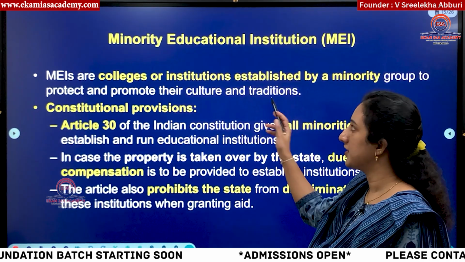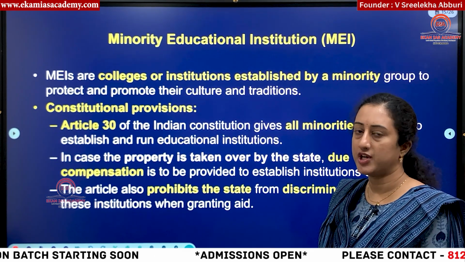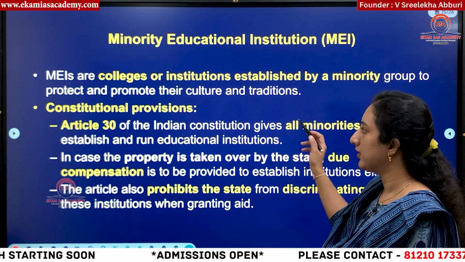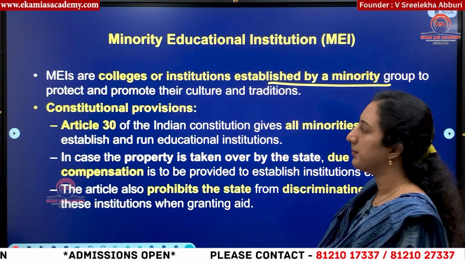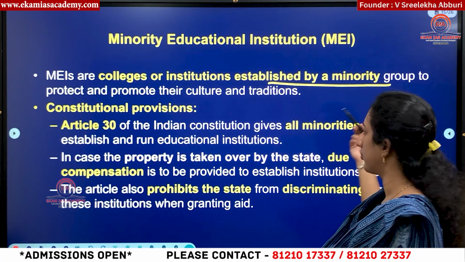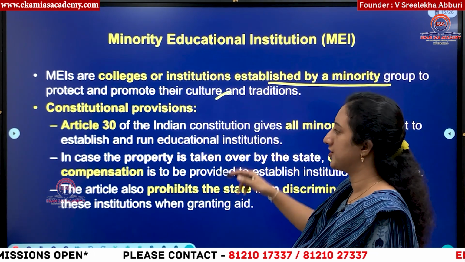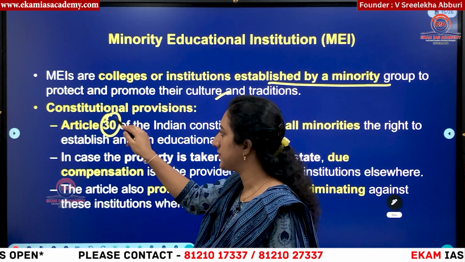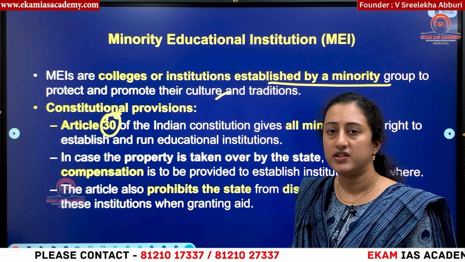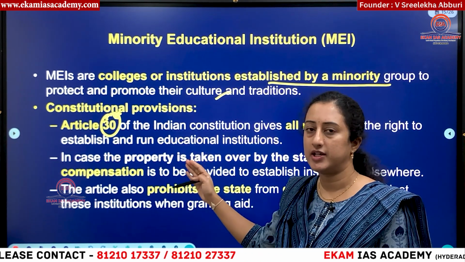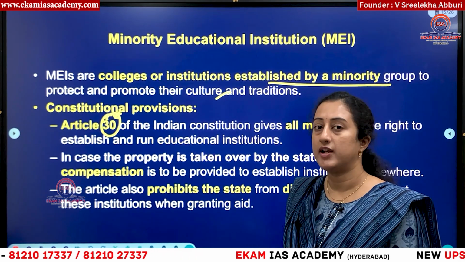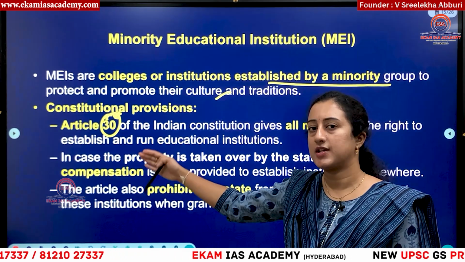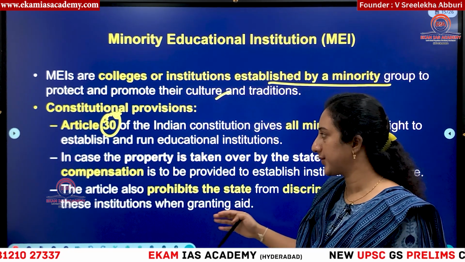Then, what is the issue about minority educational status? Minority educational institutions are nothing but colleges established by minority groups to protect their culture and traditions. So you have Article 30, which is the main provision. Do remember that Articles 29 and 30, along with some other articles like 15, 16 and 19, are available only to Indian citizens. These articles are not applicable to foreigners, do remember this.